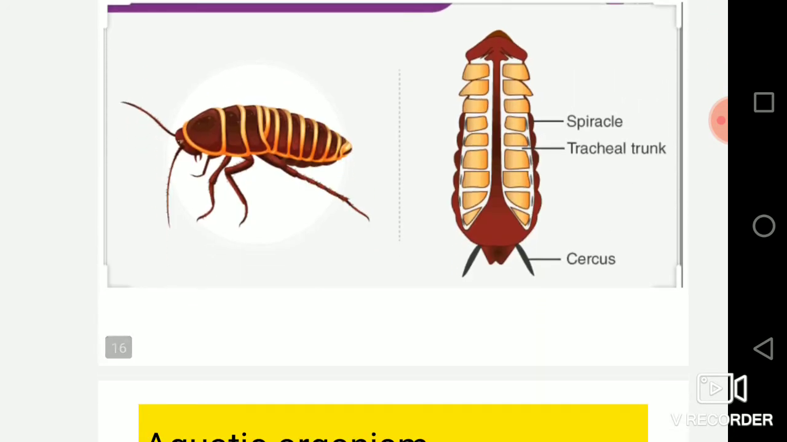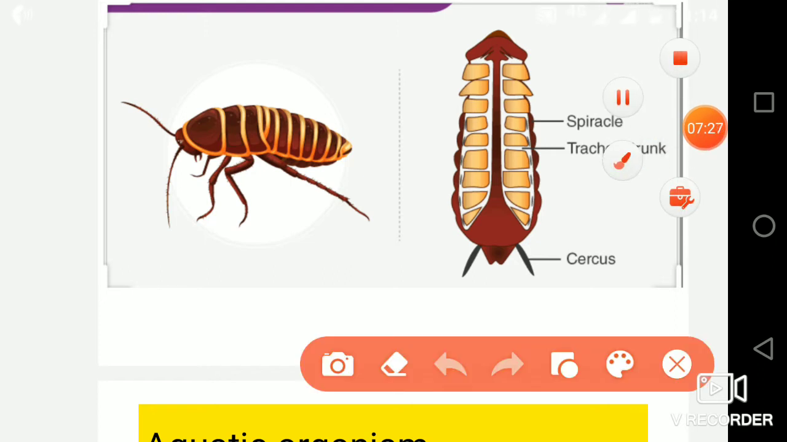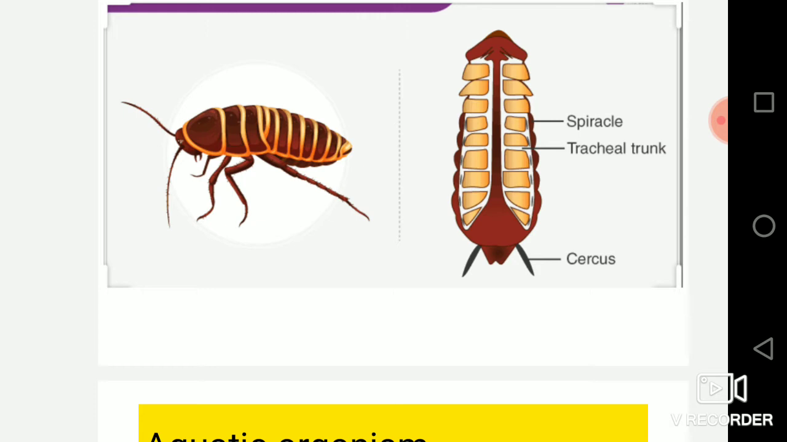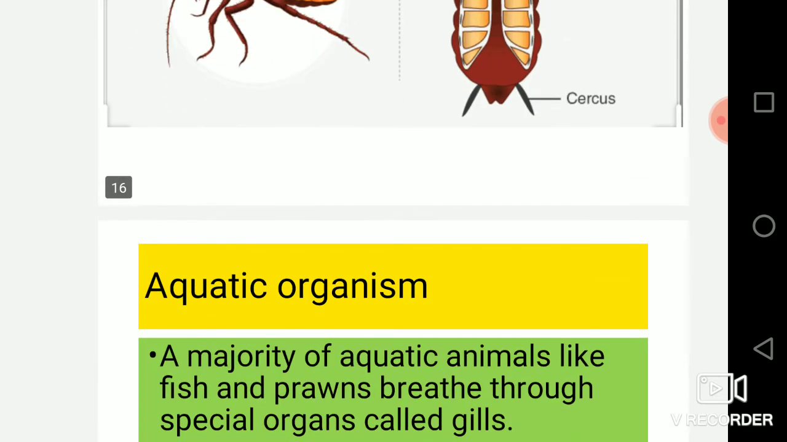So here also in the diagram you can see the spiracles present. You can see, in between the body, the spiracles, and the tube-like network called trachea, which receives the oxygen and gives it to the blood capillaries.